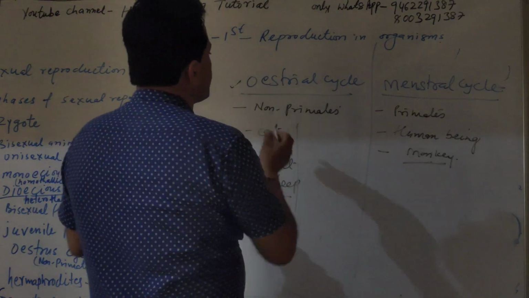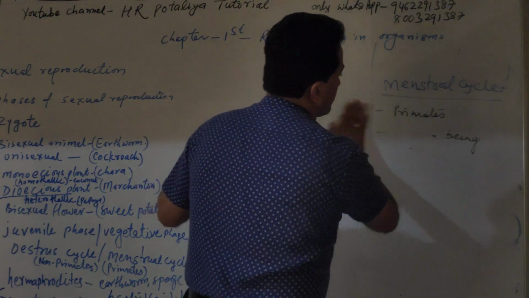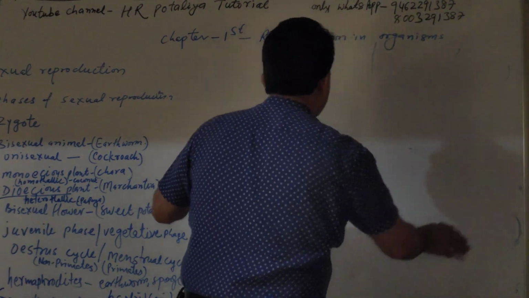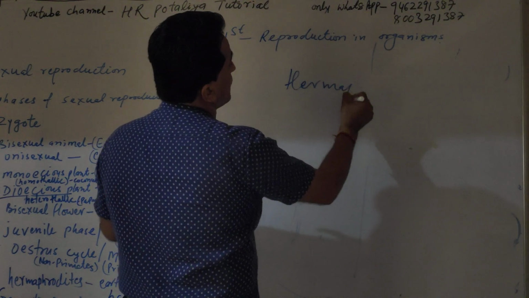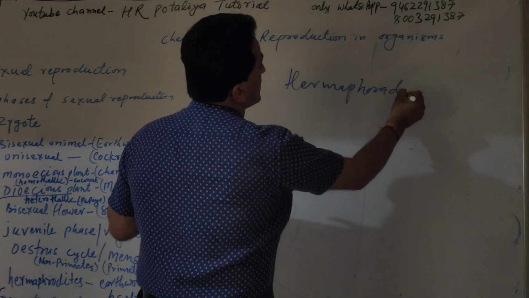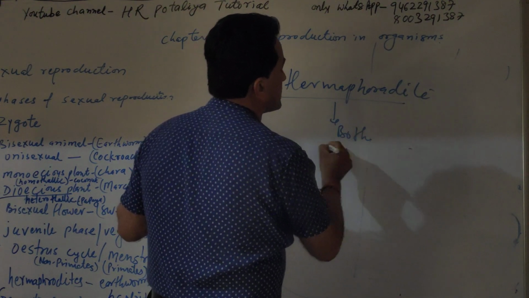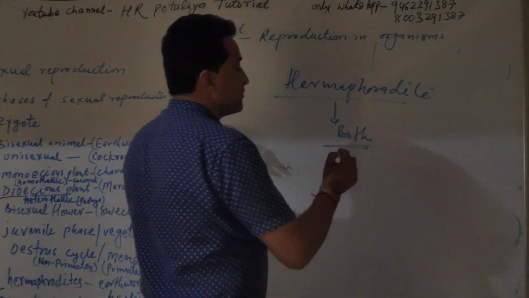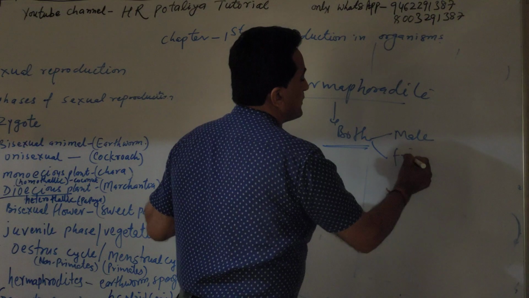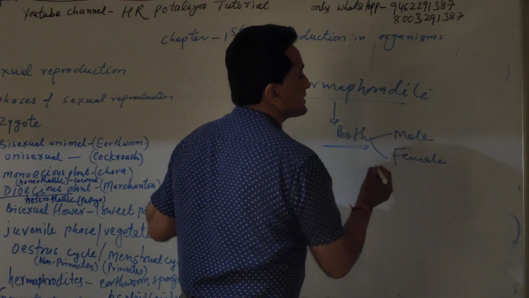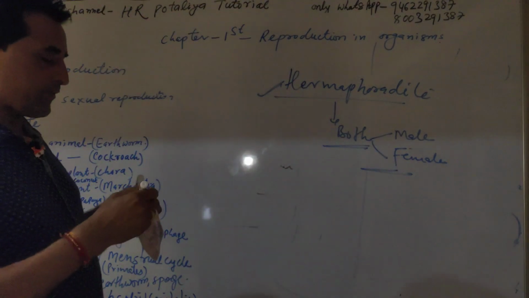Now sometimes a particular term is used, known as hermaphrodite. Hermaphrodite means, especially in animals, that both male and female are present in the same organism. That type of organism is known as a hermaphrodite.